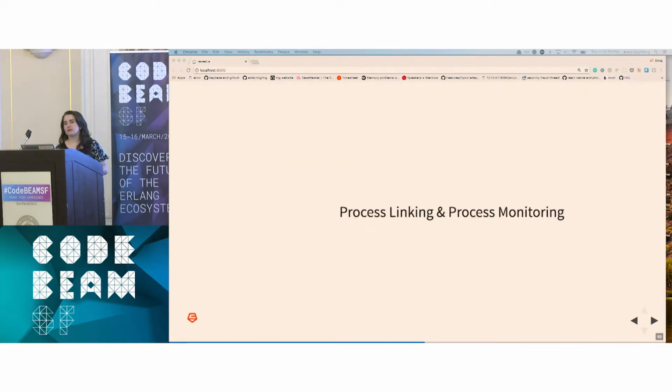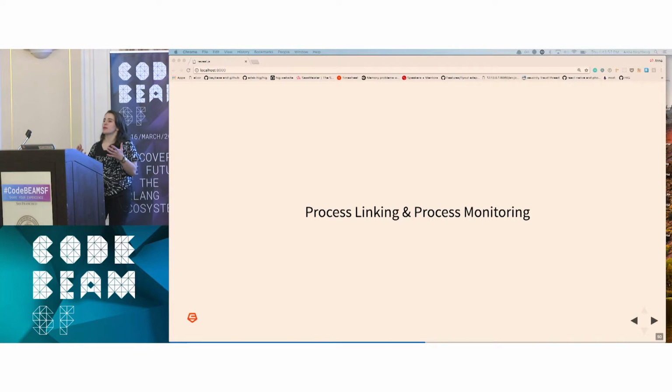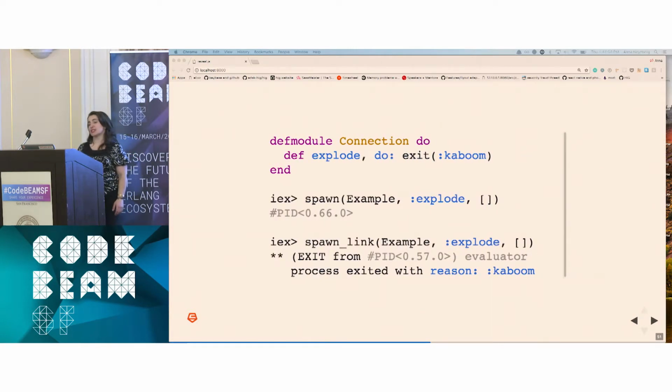Otherwise, we don't. We also want a way of knowing whether that process is up, right? Once we start building our blockchain, we're going to need to know the state of our blockchain. Is it working? Is it sending out messages? What's happening? So a way of monitoring that. Elixir is really easy to link to another process. We have a module called connection. We're going to force the module to exit. So notice that if we spawn a process that we're not linked to, we receive back a process ID, but we don't know what happened. It died, and we have no idea. If we use spawn link, which allows our current process to link to that process, it blows up and it kills our current process, and there are ways of trapping exits and making sure this doesn't happen, but the idea is we know what's happening.